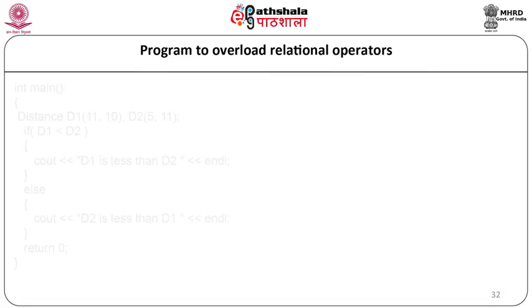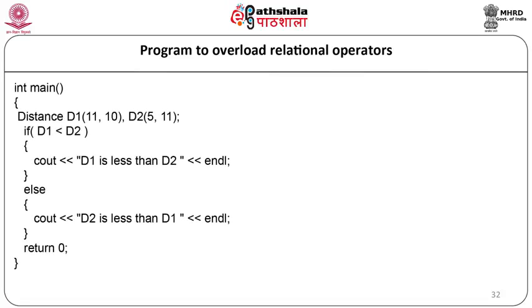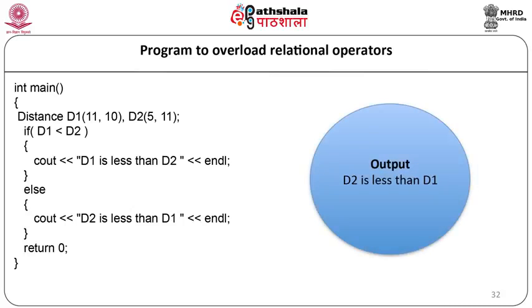Now let us start with the main program. int main, Distance d1(11, 10), d2(5, 11). Here two objects of Distance have been defined, d1 and d2. If d1 is less than d2, cout d1 is less than d2 endl, else cout d2 is less than d1 endl, return 0. Now the main program will end. When the above code is compiled and executed, it will produce the result: d2 is less than d1.